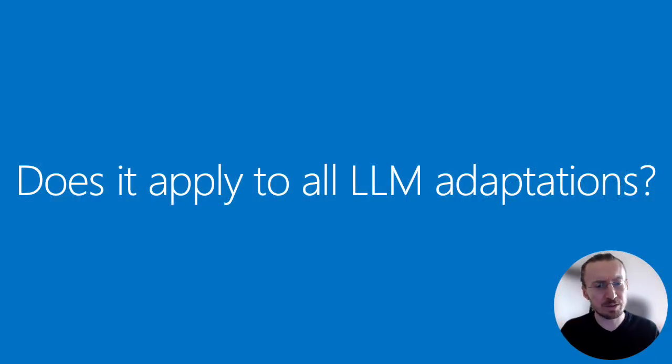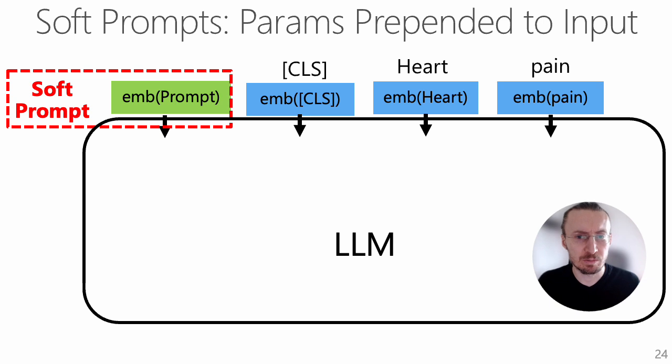So we show that this privacy leakage is happening for discrete prompts. Now the question is, does it also happen for other types of adaptations of LLMs? Here we also provide an explanation of other adaptations of LLMs, for example, soft prompt tuning or prefix tuning. We briefly explain the soft prompt. A soft prompt can be thought of as a learnable set of parameters prepended to the input embeddings.